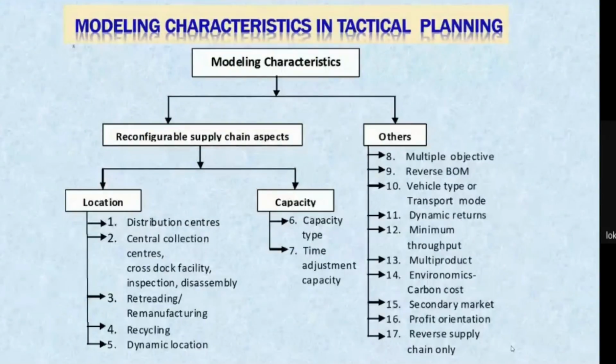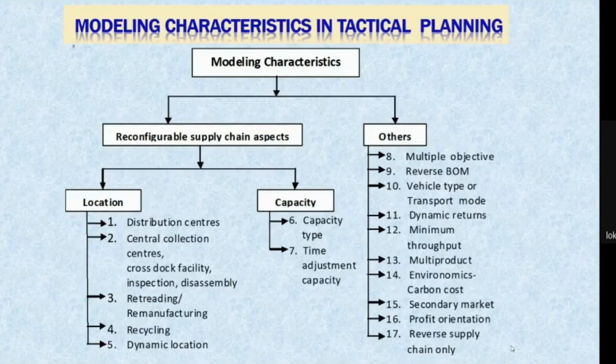So there are various characteristics which we are going to have in the model. We have two types of aspects: reconfigurable supply chain aspects. Among these, we have the location aspects and the capacity aspects, and we have other aspects.